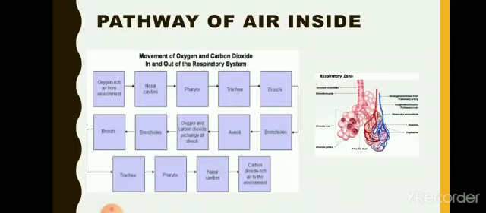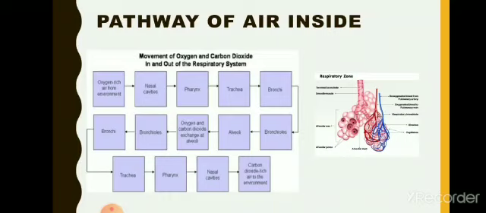The warm, moistened and filtered air from the nasal cavity reaches the pharynx, which is the neck region, and then the larynx, that is the voice box. Below the larynx is the trachea, or the windpipe, as we call it. Air passes through that, and then the trachea divides into two bronchi, right and left, in the chest cavity, and leads to the lungs.